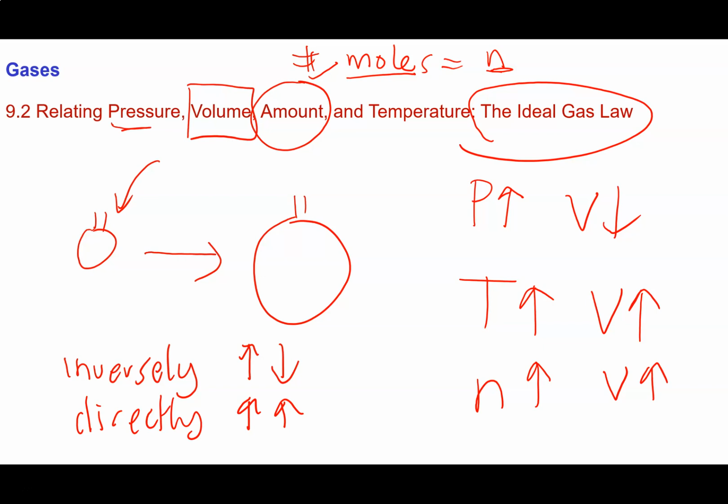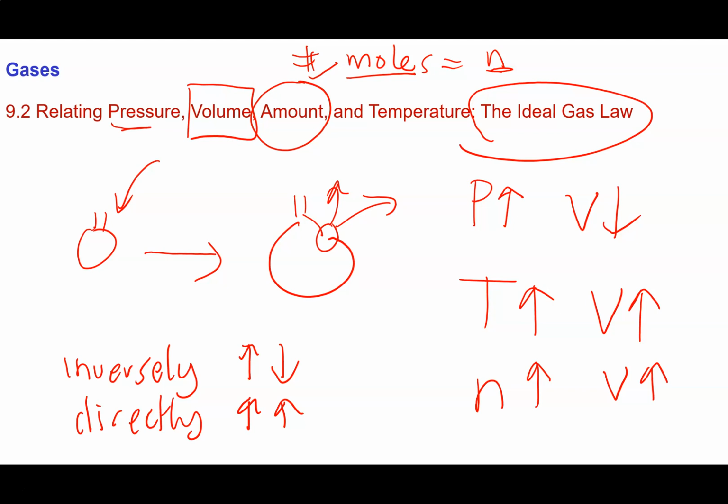So you could see this. If I was to put a leak in this balloon, just introduce a hole, there's my hole, the gas would leak out, and sure enough, the balloon would get smaller in volume. Okay, so we already know this, right? We already know what's going to happen. We already know how pressure, volume, amount, and temperature are related.